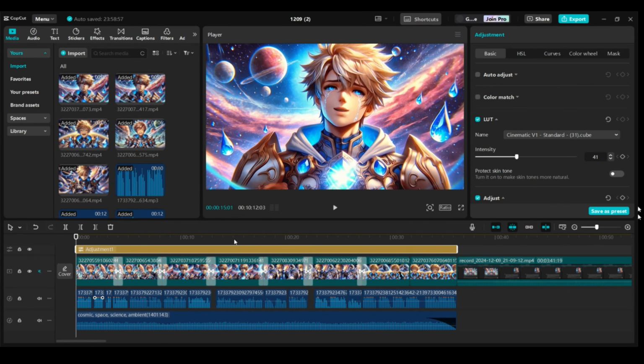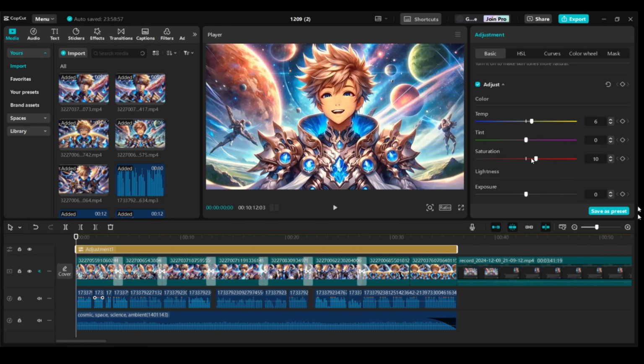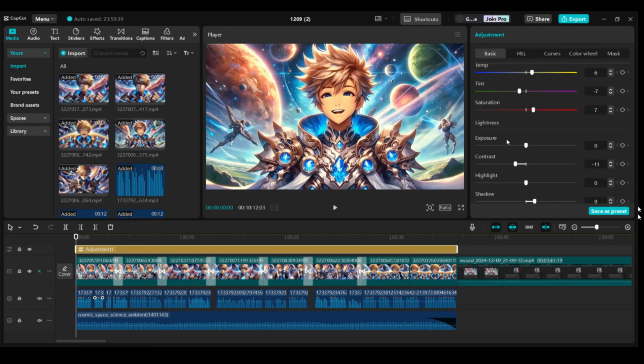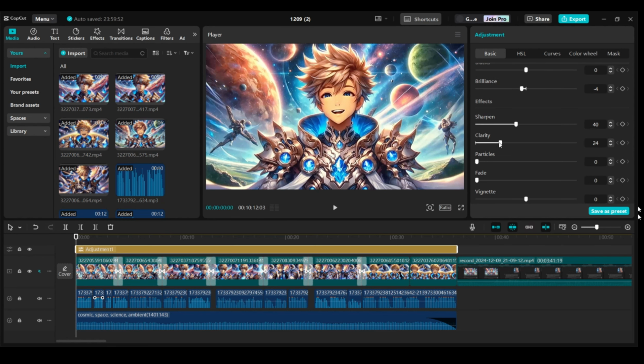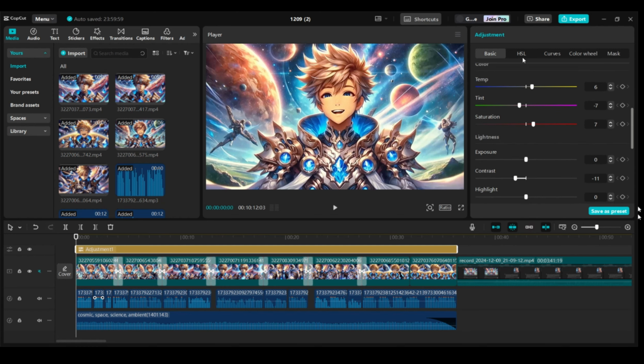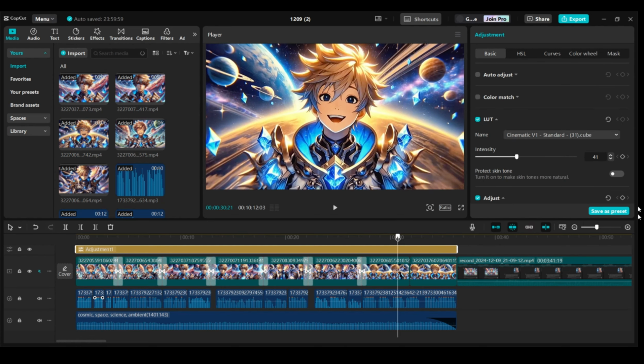Then I add an adjustment layer and start fine-tuning the colors, adjusting the saturation, and playing with the contrast. After that, I add a bit of sharpness so the image looks a bit better. See, this is the original one, and this is the enhanced version. You can play around with it to give a little less or more color here. So once it's ready, let's see.